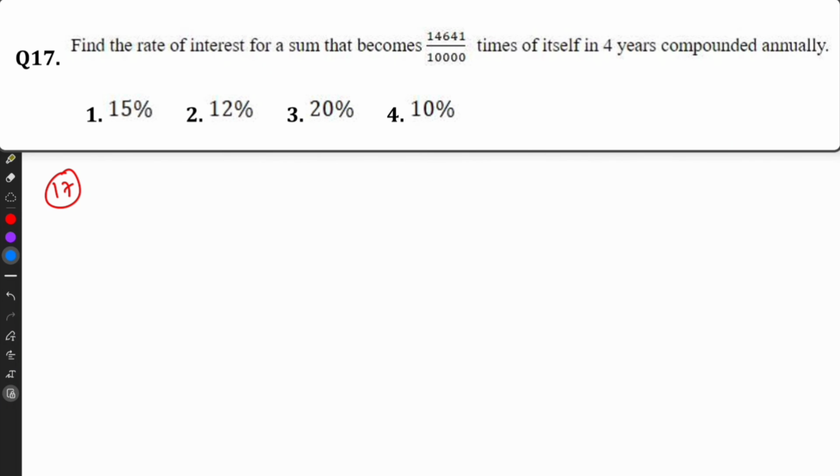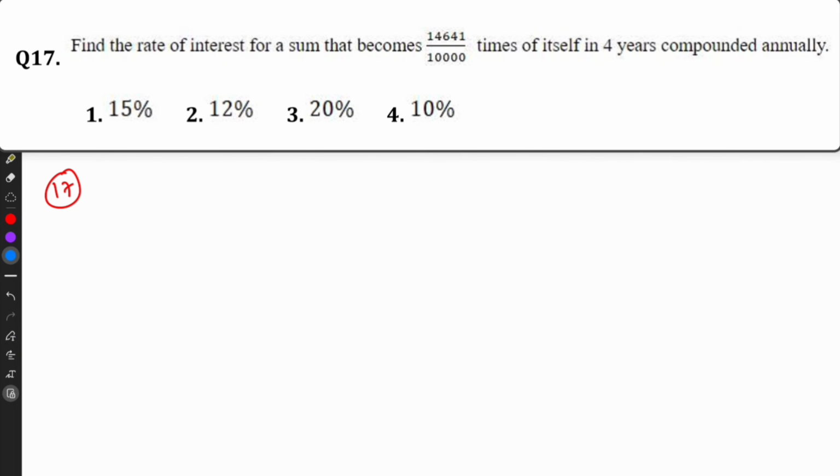Find the rate of interest of a sum that becomes 14,641 from 10,000 in 4 years. So this is the sum, principal plus interest. I'm taking 10%. So for the first year, 100 becomes 110. For the second year, 100 becomes 121.